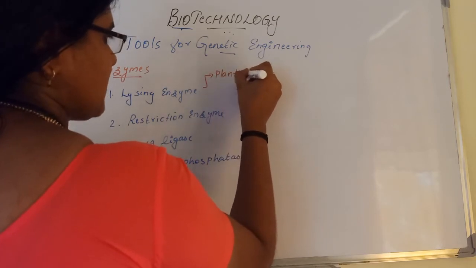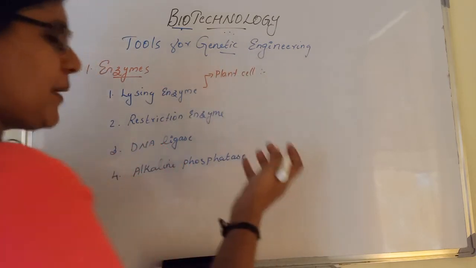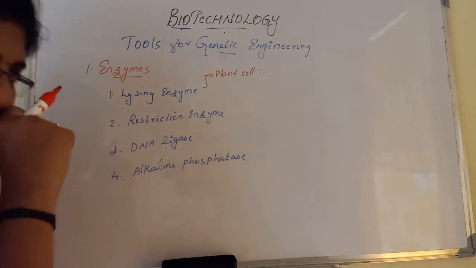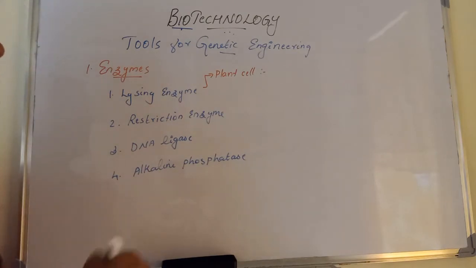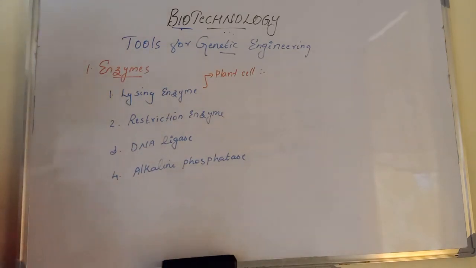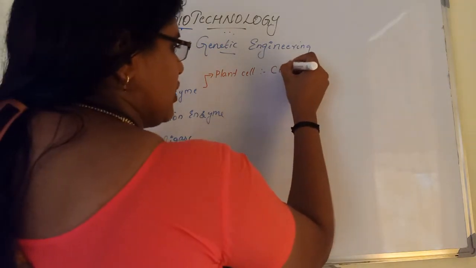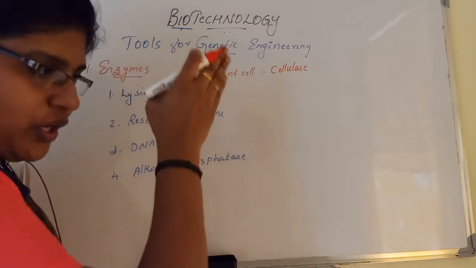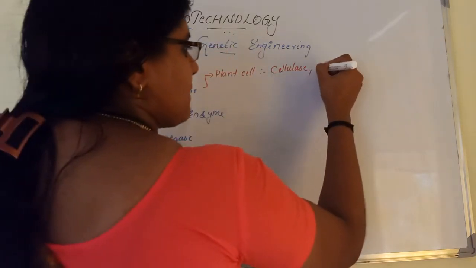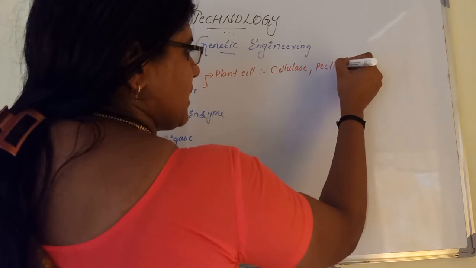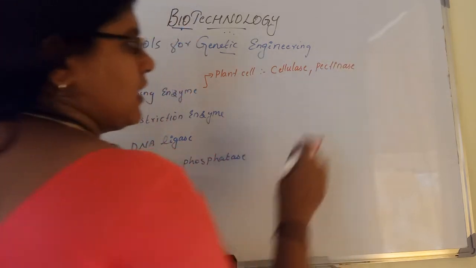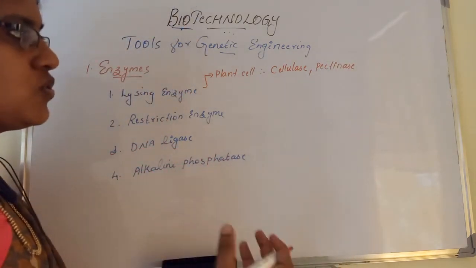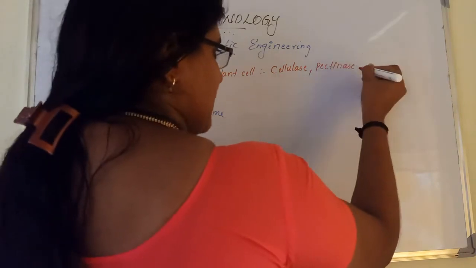We know plant cells are made up of cellulose, pectin, lipids, and proteins. So a plant cell is acted on by these lysing enzymes: cellulase enzyme to break the cellulose, and pectinase enzyme to break the pectin molecule, which is useful for the formation of the cell wall.